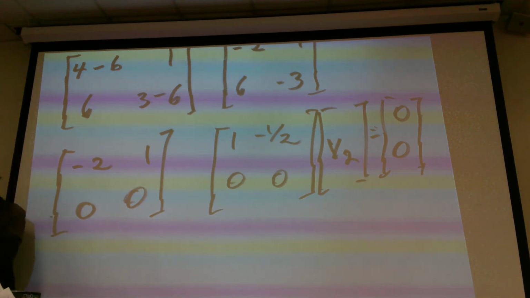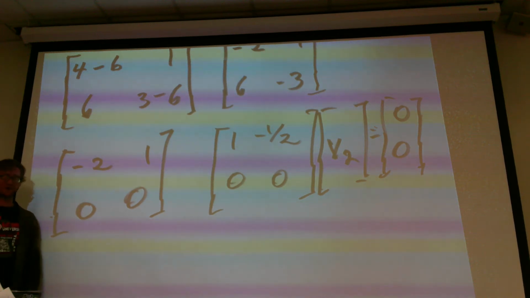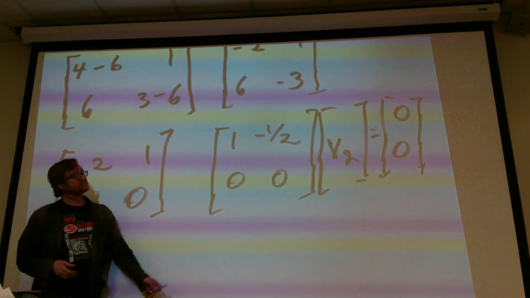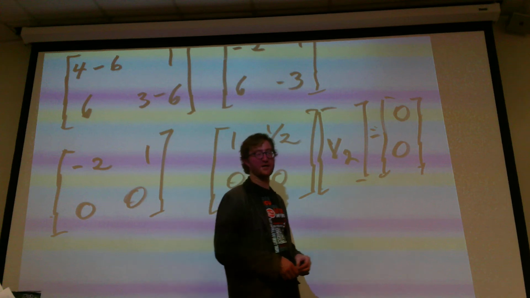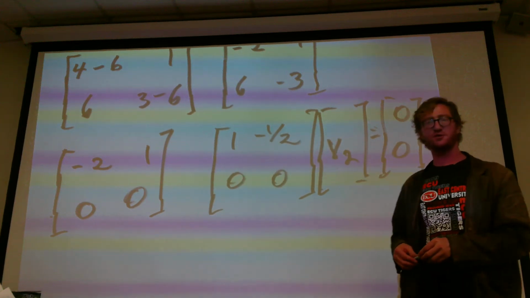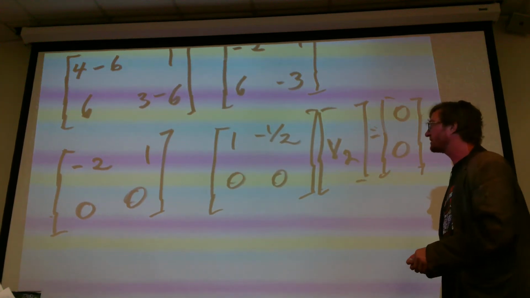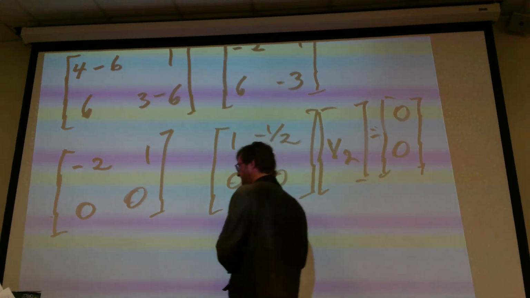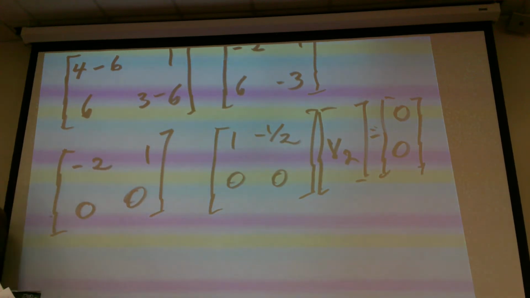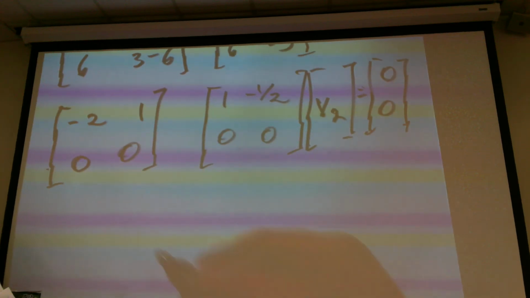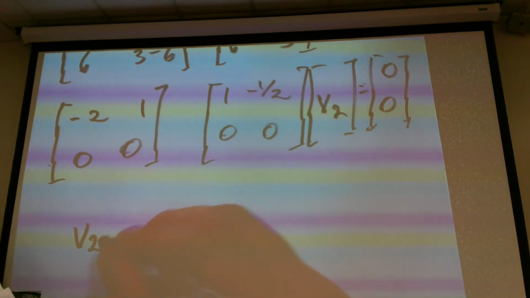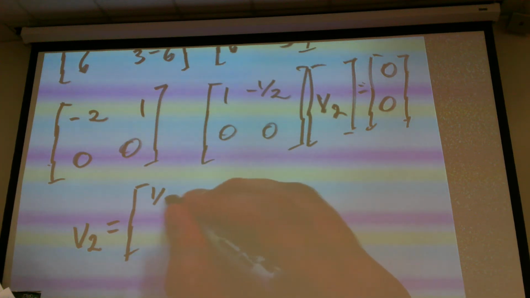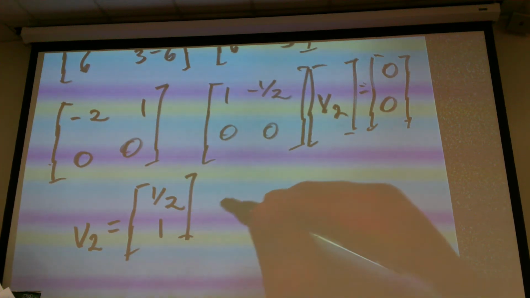All right. Now think about this, if we were talking about this as being a free variable, let's say x2. So this is saying x1 minus 1/2 x2 equals 0. Or that x1 equals 1/2 x2. So if x1 equals 1/2 x2, that means that V2 would be 1/2 and 1.